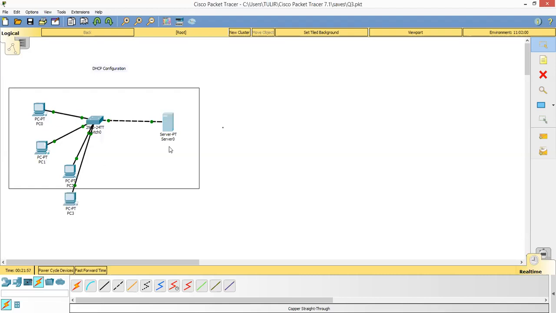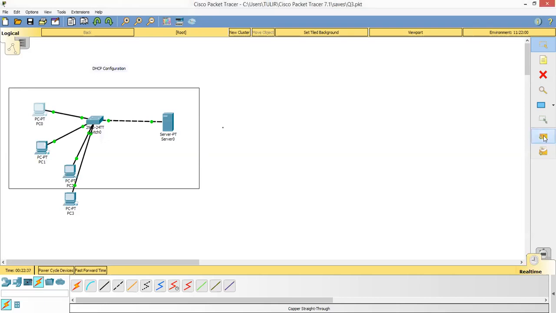For example, if I want to check whether I can ping this system or not, I can click on their IP addresses. If I don't know, I will just go and check: the IP address of this PC3 is 10.0.0.2. So if I go to PC0, I will go to the command prompt and ping 10.0.0.2. So it's working.